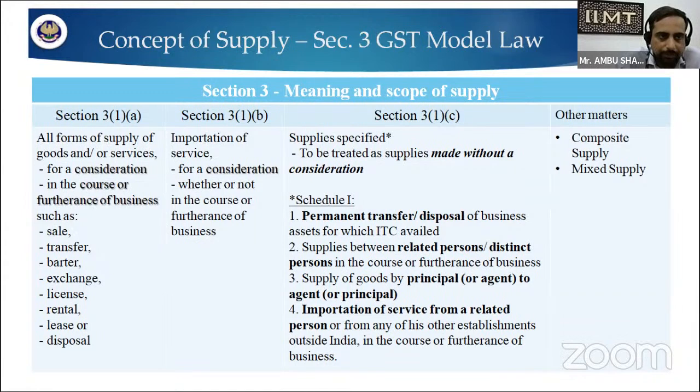According to GST, these are the different forms which we have to cover under supply. If there is any kind of consideration, it should be in monetary terms, in money value. And if it is for the purpose of business or furtherance of business, and if there is any sale, transfer, barter, exchange, license, rental, lease or disposal, all these forms come under supply.